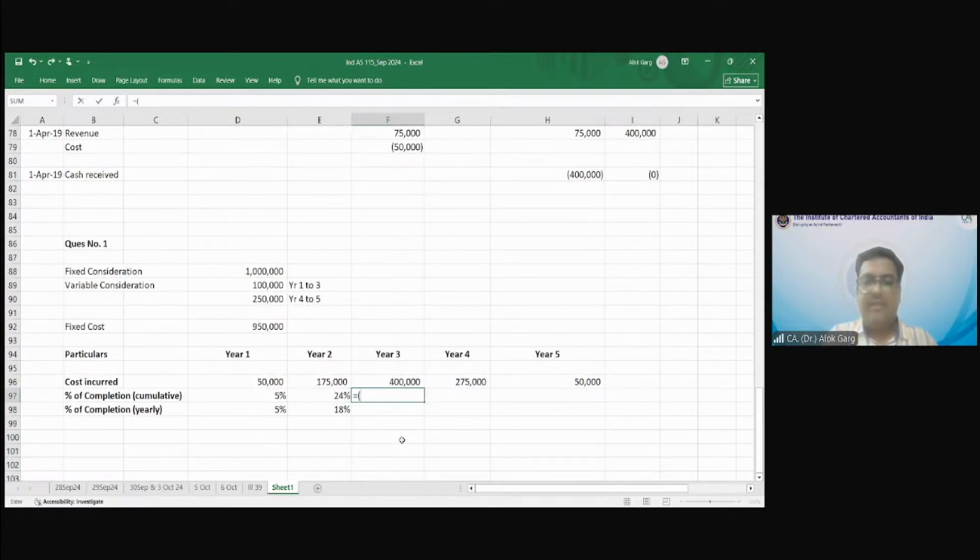And year 3, this plus this plus this is 65.79, divided by 950.